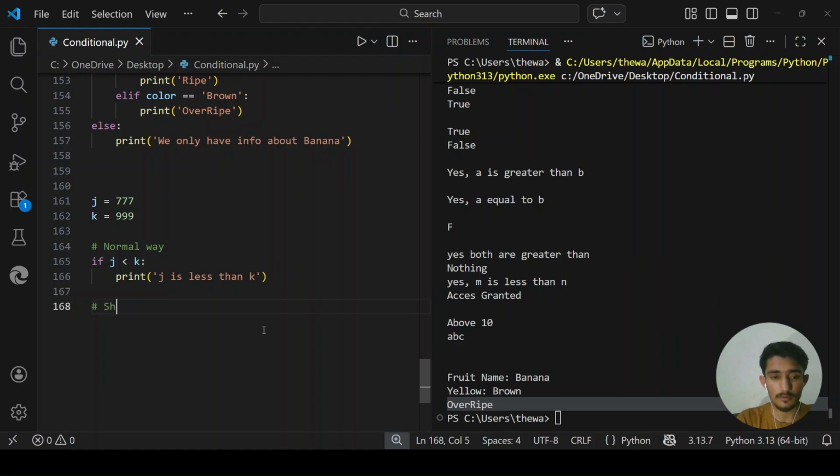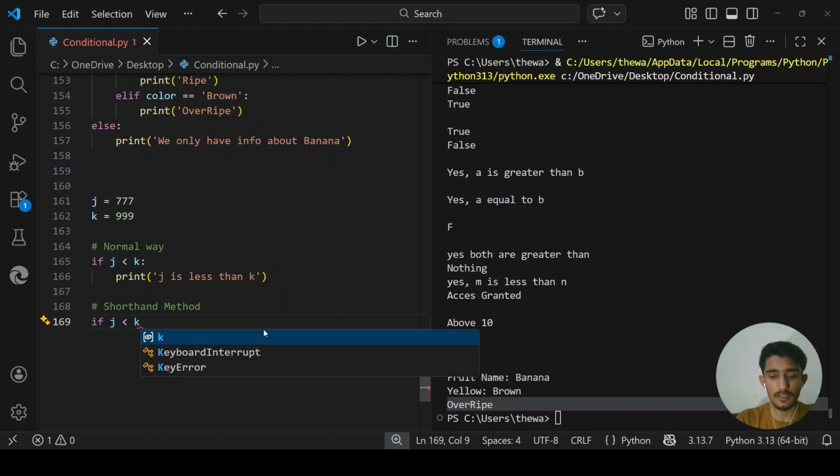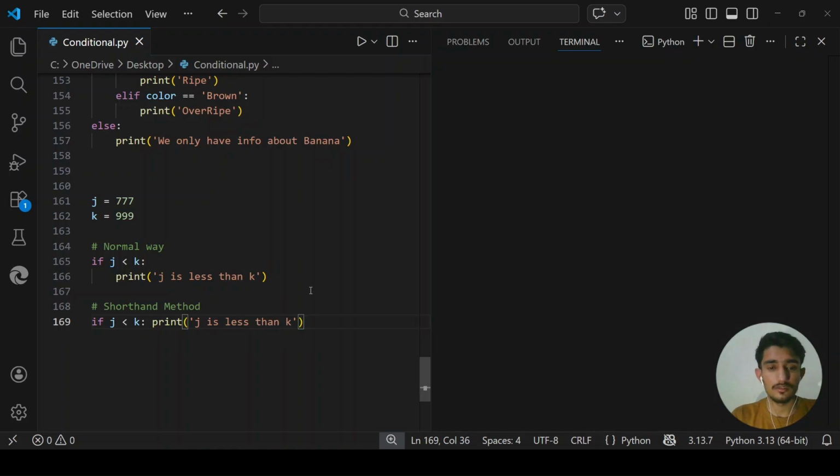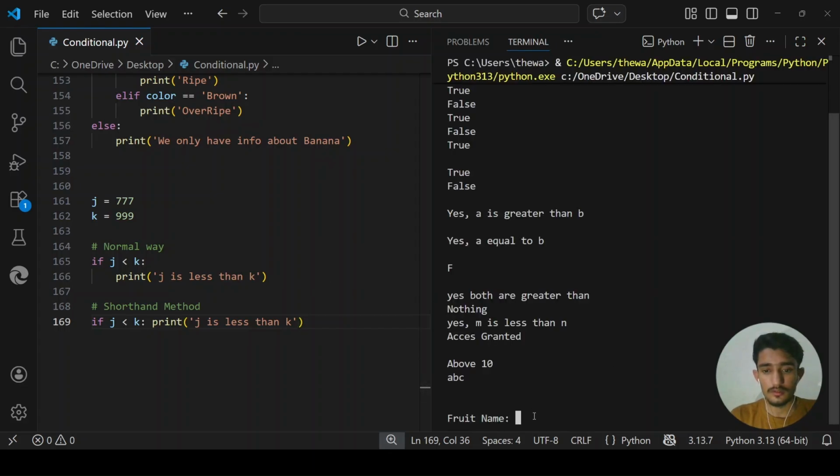Now for the shorthand method: if j is less than k, print j is less than k. When I run it, let me give it a fruit name, banana.